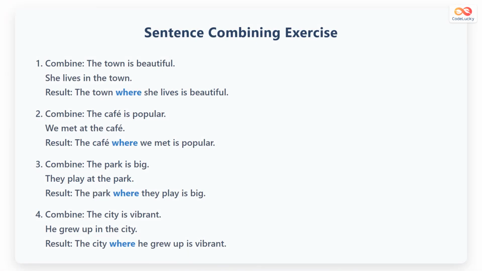Combine two sentences using where. First, the town is beautiful, she lives in the town, becomes, the town where she lives is beautiful. Second, the cafe is popular, we met at the cafe, becomes, the cafe where we met is popular. Practice this pattern.